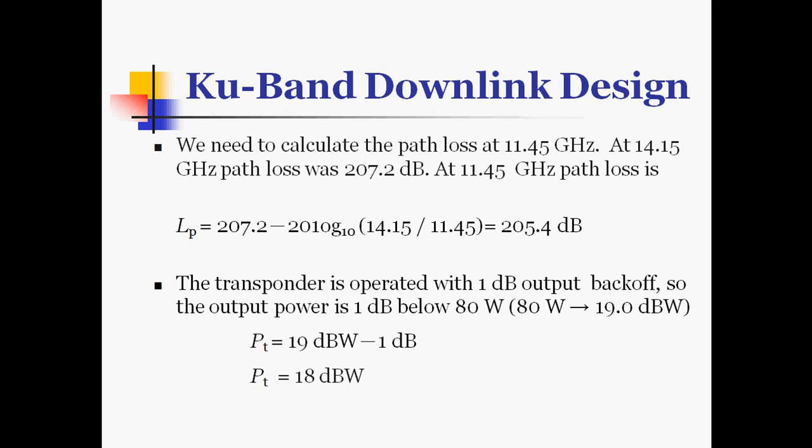The transponder is operated with 1 dB output back off. So the output power is 1 dB below 80 watts, that is, 80 watts is equivalent to 19 dBW. So the transmitted power is 19 dBW minus 1 dB, which is simply equal to 18 dBW.